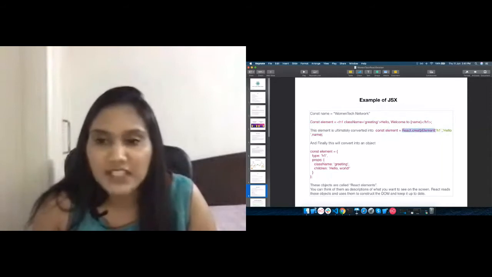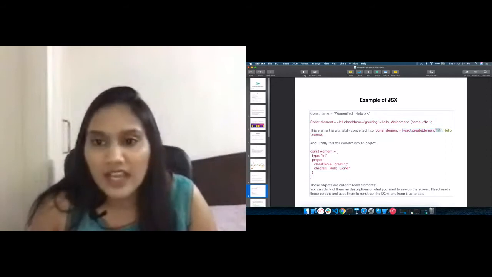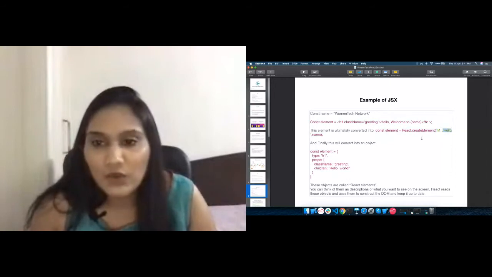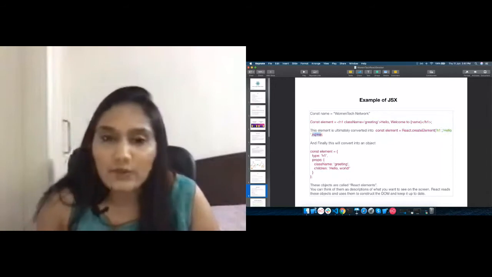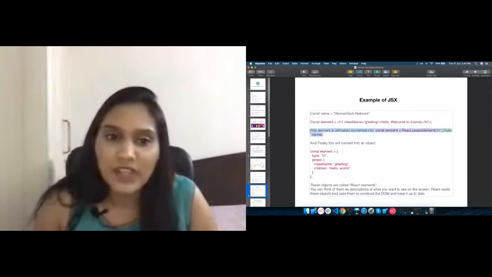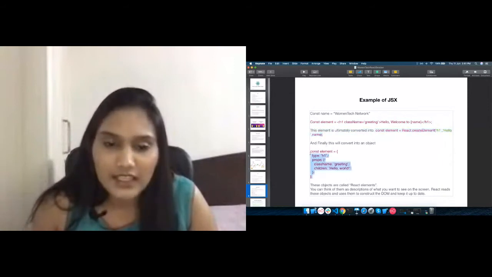React.createElement is an inbuilt function of React which we use to create elements. Here goes the element we want to create, here the string we want to show, and here the variable or prop we want to pass to this element. And finally, this element is converted into an object in this way.